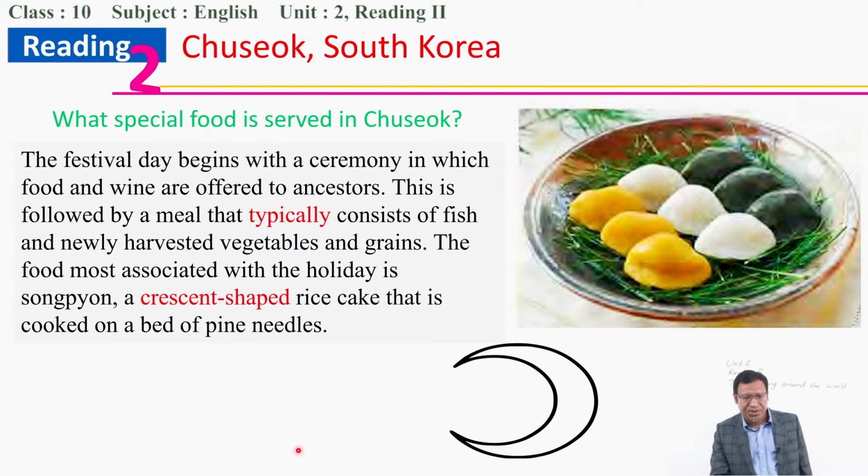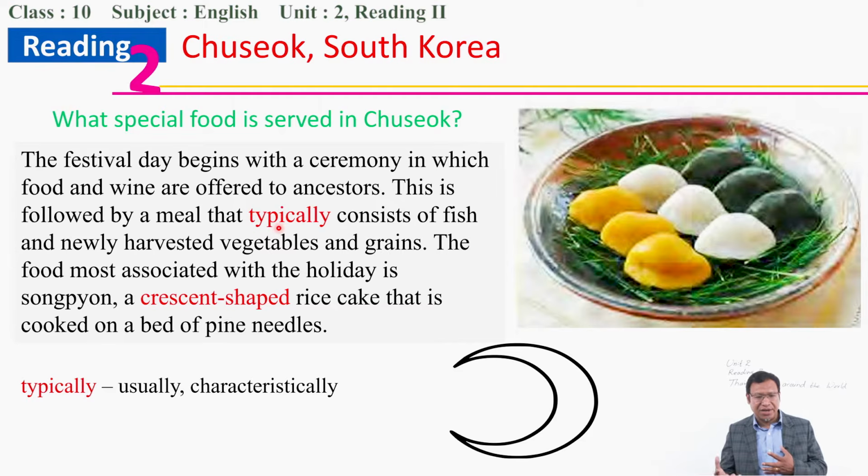Similarly, special food in Chuseok. What is the special food in Chuseok? Please read that and you can find out. Typically, the word typical tells you about something special. Typically means characteristically or usually, that carries the most major character. So typically it consists of fish, newly harvested vegetables and grains.